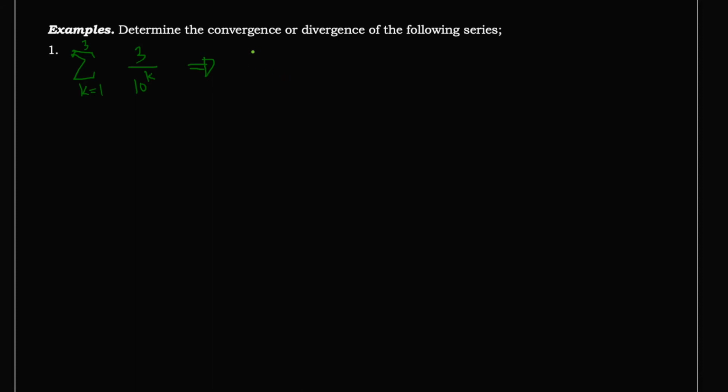So this will be equivalent to 3 over 10 raised to 1. I will start with 1 because k started with 1. Okay, take note this time we will have a plus sign because we are talking now of a series and not a sequence. Okay, 3 over 10 squared plus 3 over 10 cubed. Do we need to stop now? Yes, we need to stop now because our upper limit here in the given series is 3. So we substituted 3 for our k and we need to stop now.